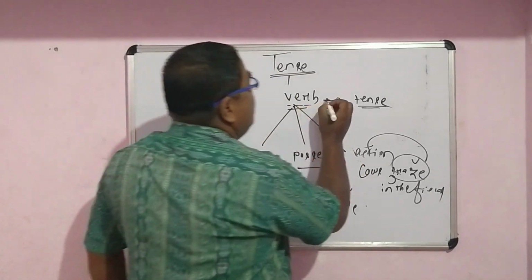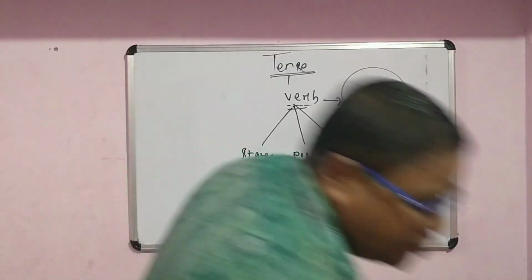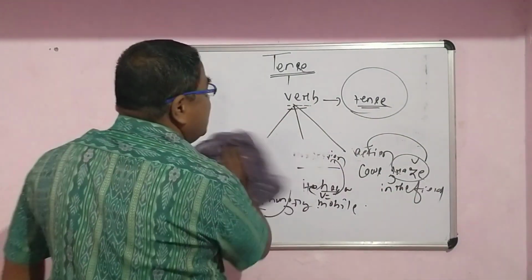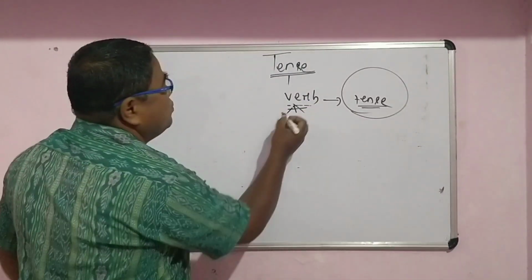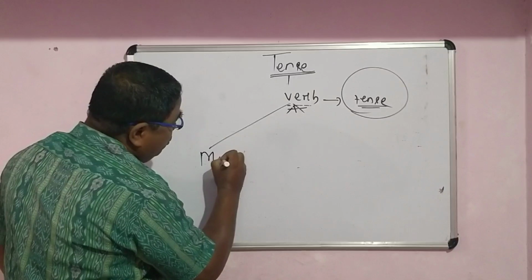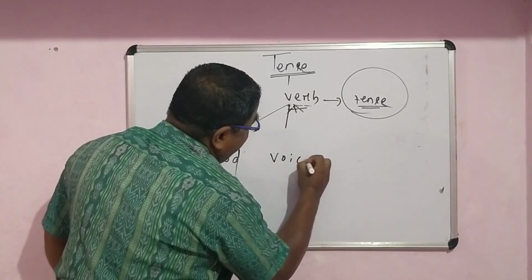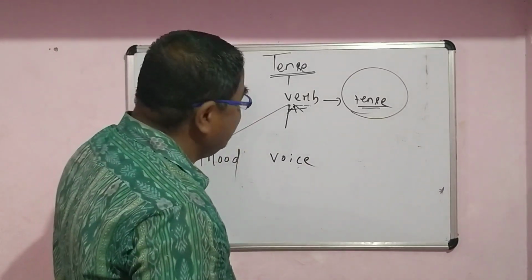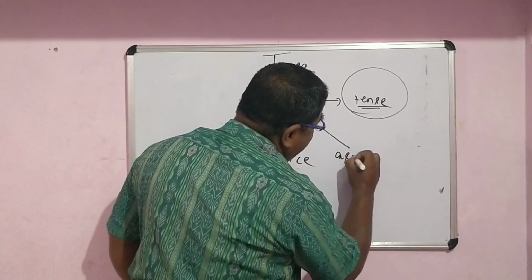Then remember that from the verb we have a particular important form that is called tense. We have various forms from the verb. From the verb you have the mood. From the verb you have the voice, that means active voice and passive voice, which I have already explained. Number 3, from the verb we also have the aspect.